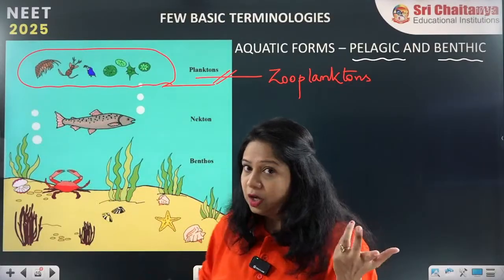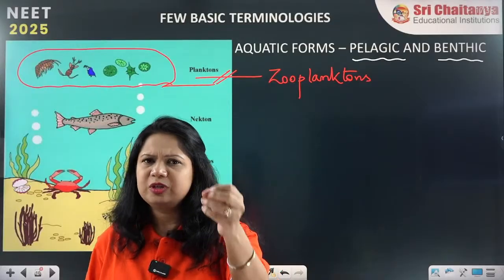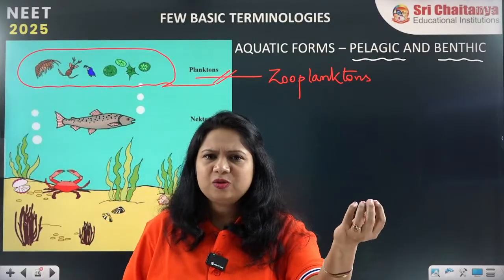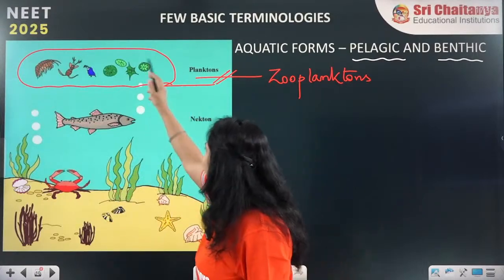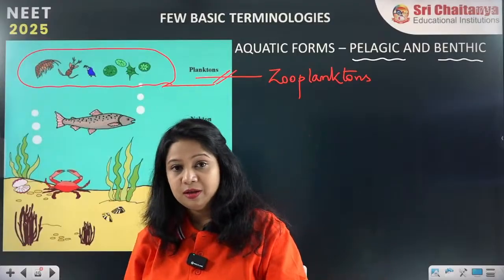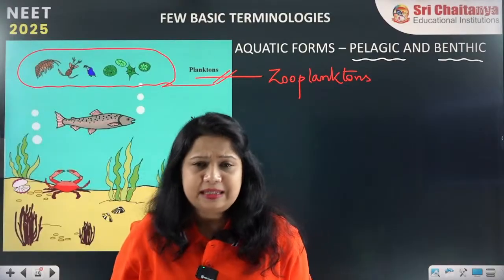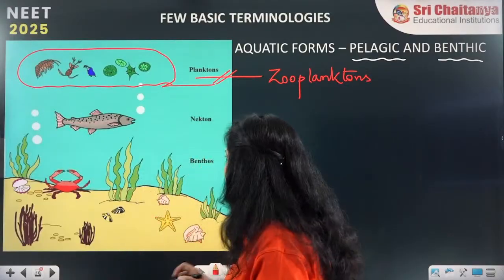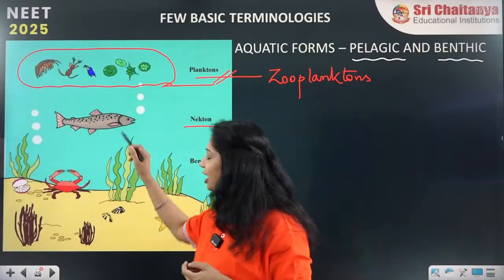So the organisms which keep floating passively with the current of the water are called zooplanktons. Likewise, you can name a lot of very small insects which do not have much weight. The larva and various small particles all form the planktons. And there are some small fishes and some insects, crayfishes. What do they do? They swim around. Like small fishes, they have fins.